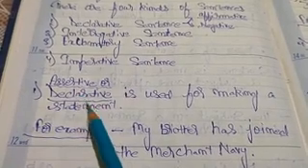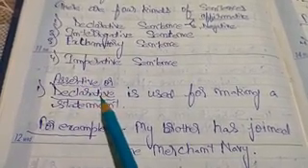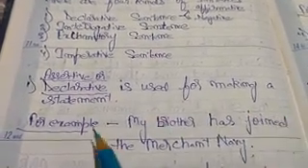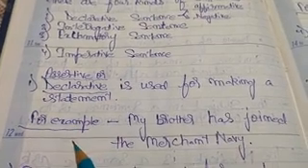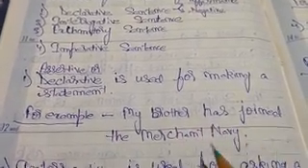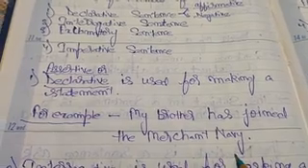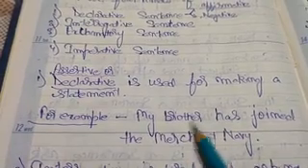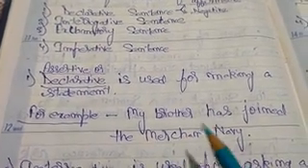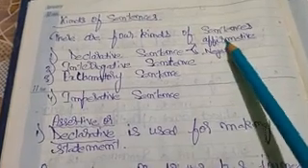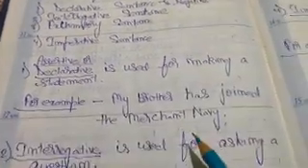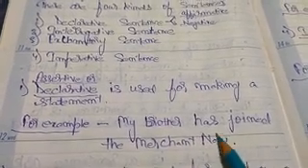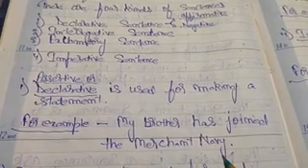Affirmative sentence or declarative sentence, both are the same. Okay, so don't be confused. A declarative sentence is used for making a statement. For example, my brother has joined the merchant navy. Okay, this one is a statement. This is a declarative statement. And here there are two types, affirmative and negative. So this sentence is a yes statement. That means this sentence is an affirmative sentence.